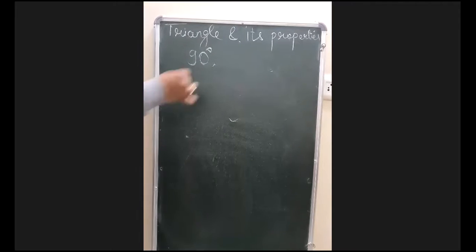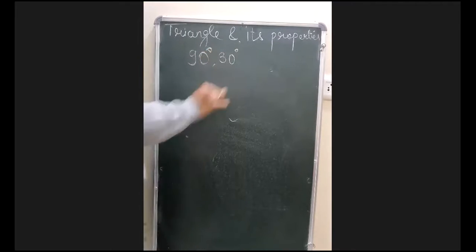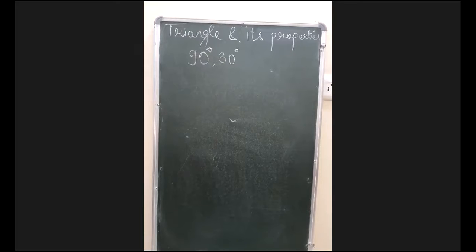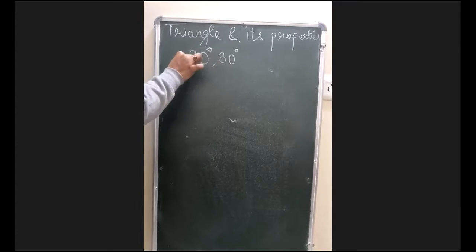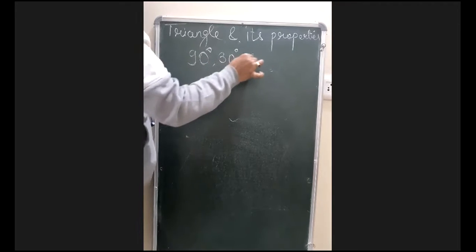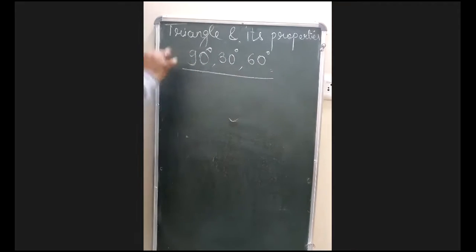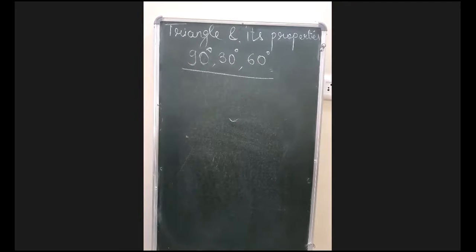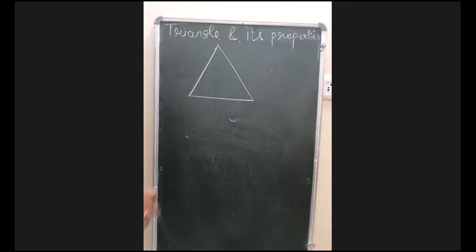Then another I gave you that it is 30 degrees. मैंने आपको दूसरा वाला बता दिया कि that it will be 30 degrees. Now what about the third angle? Nothing extra. 90, 30 मिलाकर के हो गया 120 and 180 में से 120 when you have subtracted you are getting 60 degrees. So the answer would be 90, 30, 60. Finished. Okay.